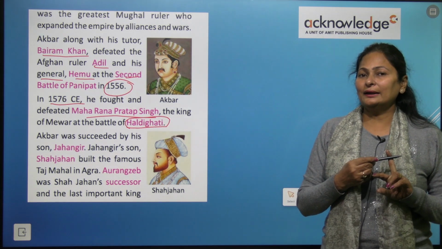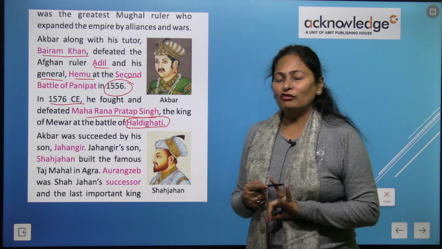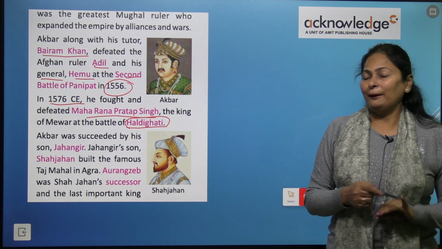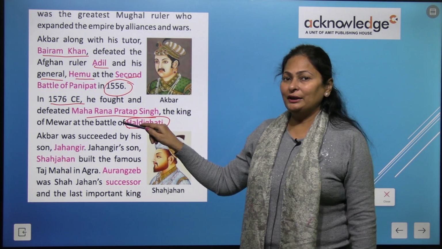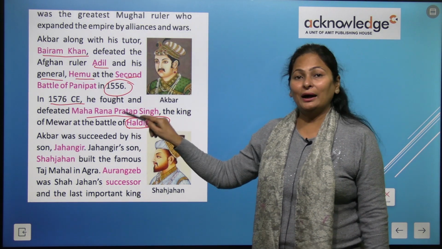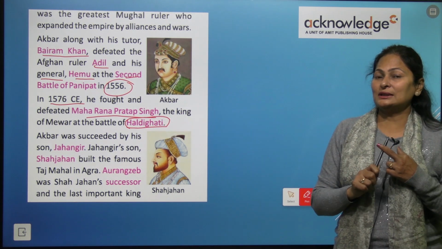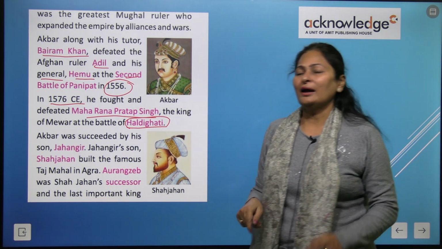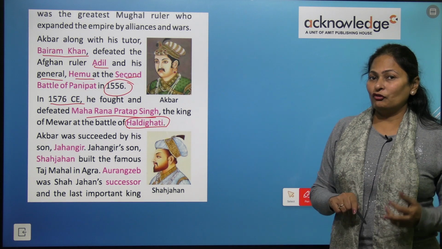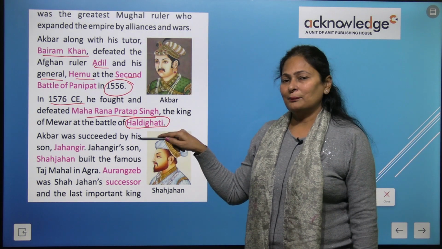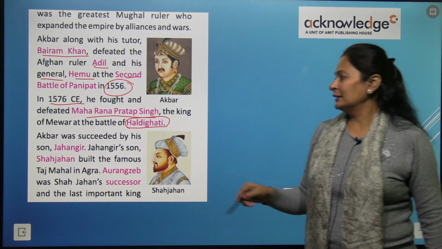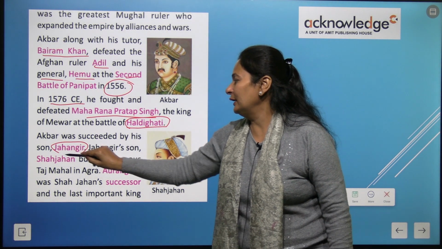So, Haldi Ghati ka yudh and battle of Panipat, Panipat ki ladai is very important, and Akbar defeated whom? Maharana Pratap. He was the emperor of Mewar. He was the king of Mewar and Akbar won in this. He defeated Maharana Pratap. Akbar was succeeded by his son Jahangir.